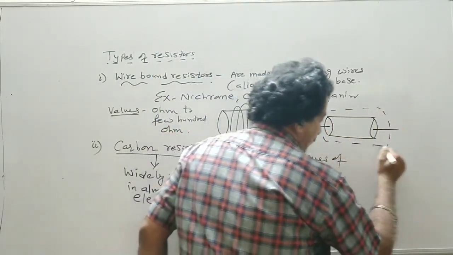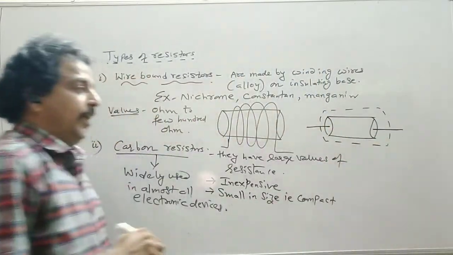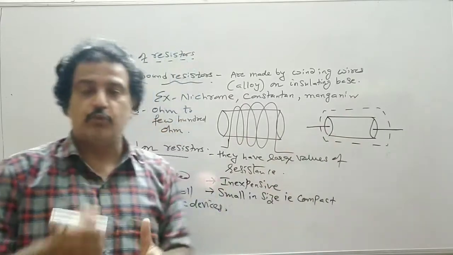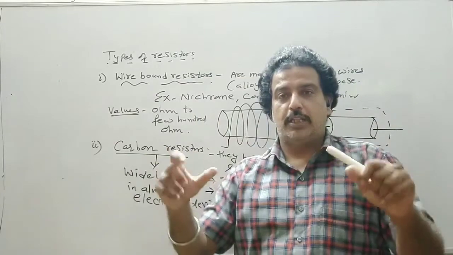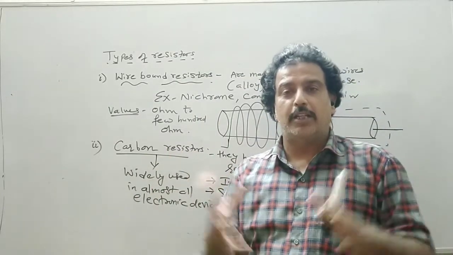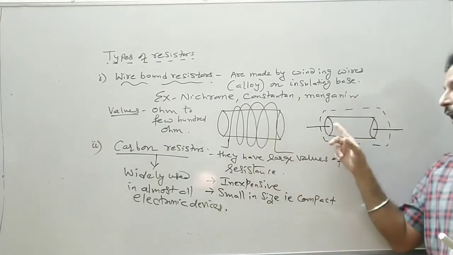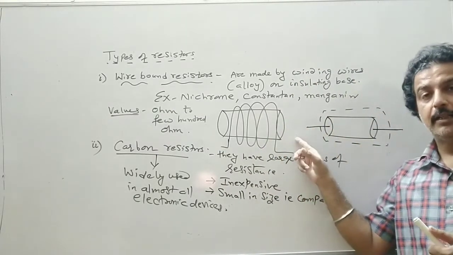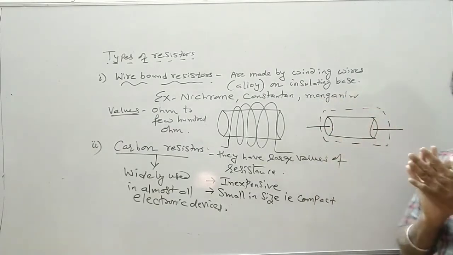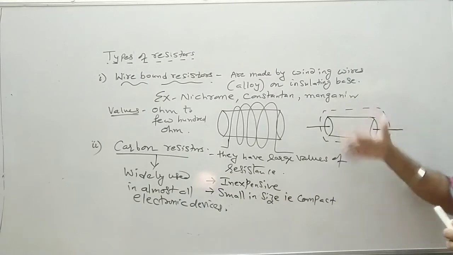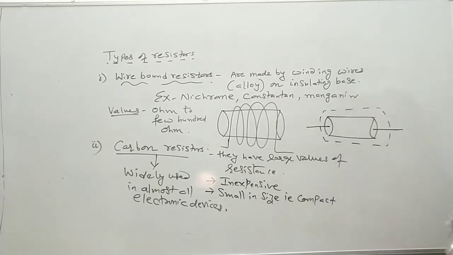So this is the carbon resistor, where we have only two terminals. You take out two thin, say copper, wires, and an insulated covering is made on it, and this is our carbon resistor.